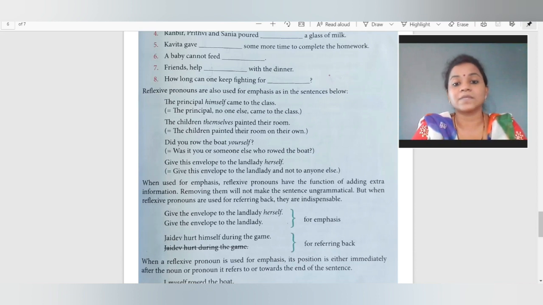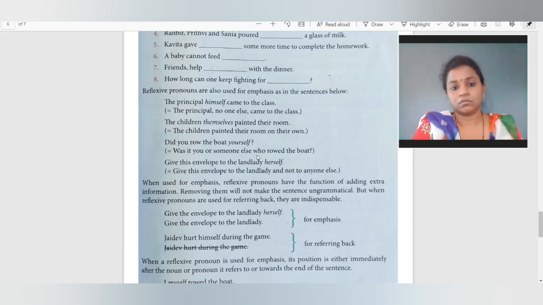The children themselves painted their room. The children. Who else painted the room? Nobody else. Only the children painted the room themselves. Did you row the boat yourself? Was it you or someone else who rowed the boat? No, it was only me who rowed the boat.